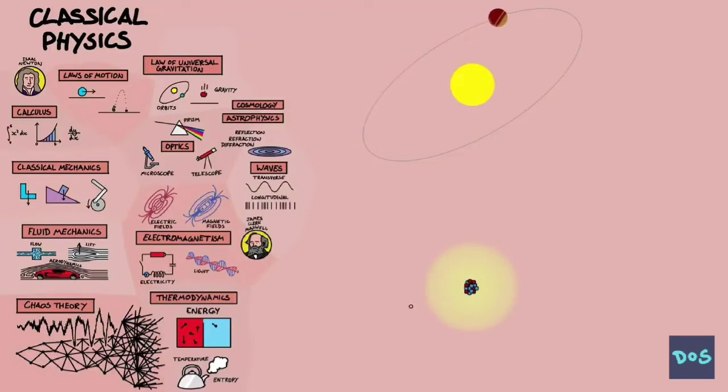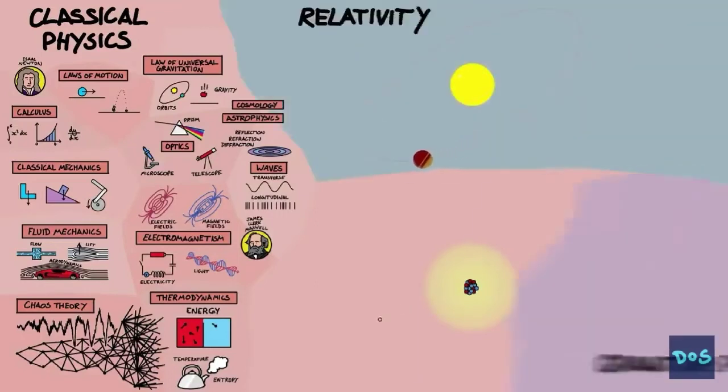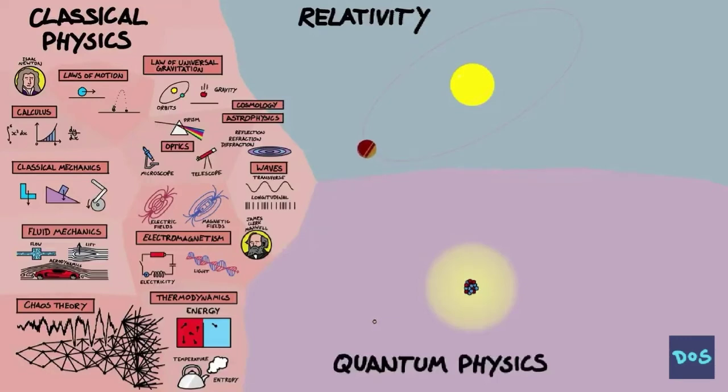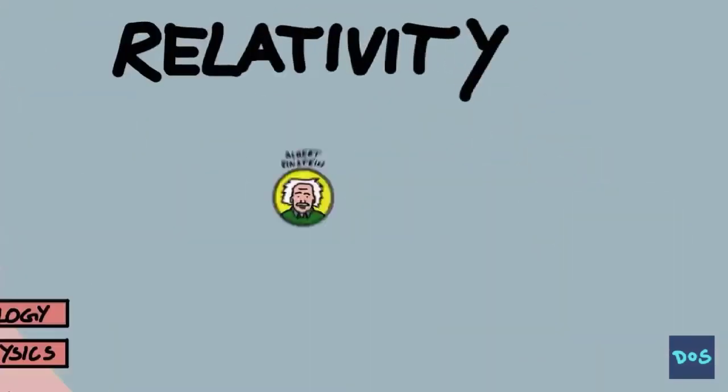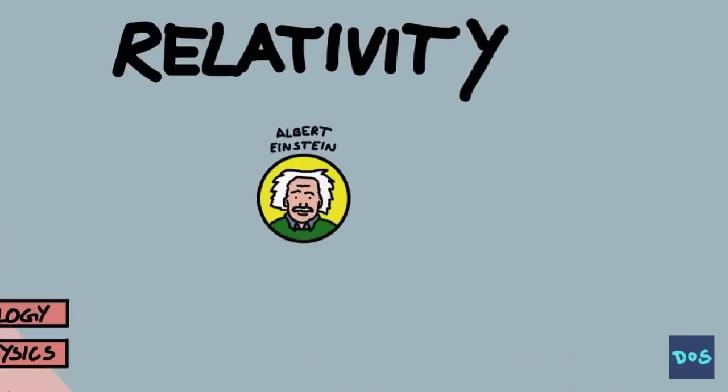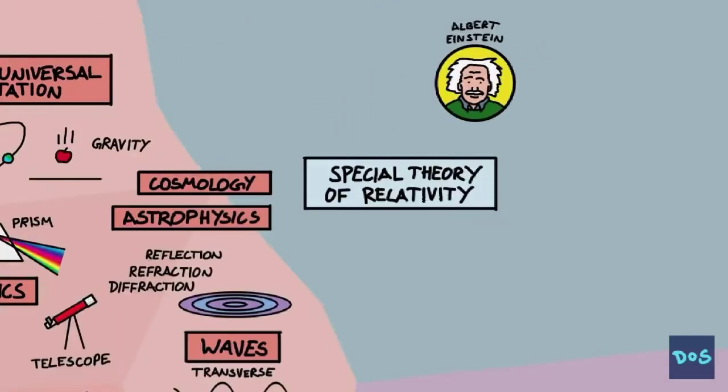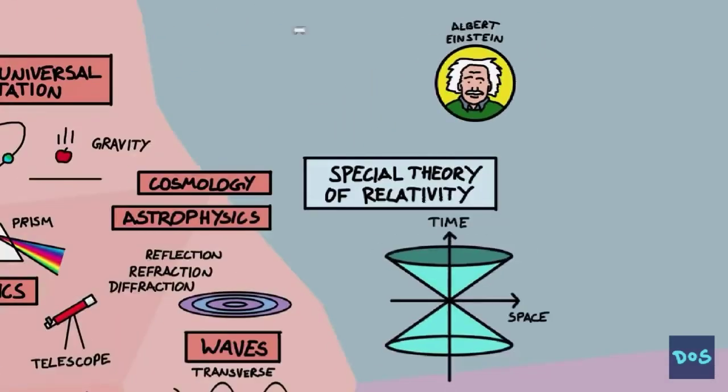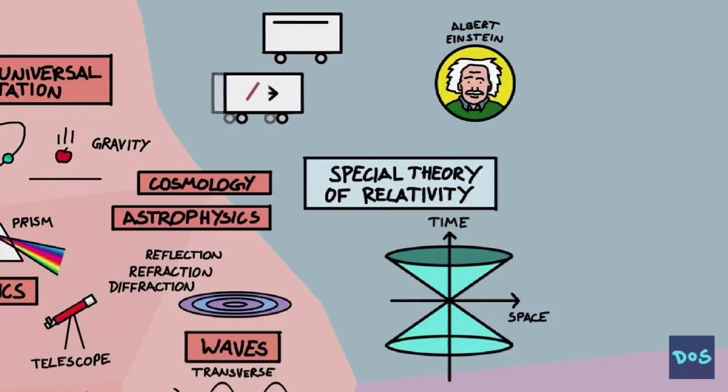Physics at the time thought that they would solve and explain this problem soon enough, but poking at the universe did not end there. Relativity and quantum physics turned our understanding of the universe completely on its head. Albert Einstein was the genius who developed the theories of special and general relativity. Special relativity predicts that the speed of light is constant for all observers, which means that when you travel really fast, stuff starts happening, like time slowing down.